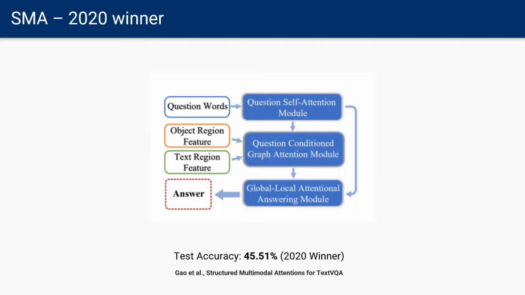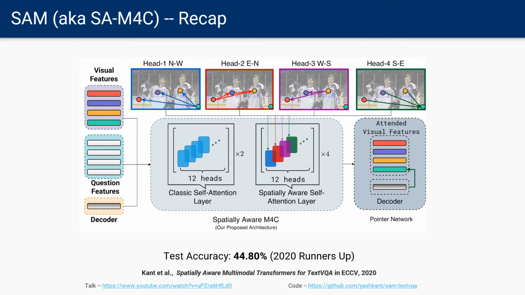Now let's discuss the baselines of this year's challenge. First is the 2020 TextVQA challenge winner SMA model. We will be comparing this model with this year's challenge winners. This model had scored an accuracy of 45.51%. Our second baseline is the SAM or SAM4C model. This model was the runners-up in the 2020 challenge with test accuracy of 44.80%.